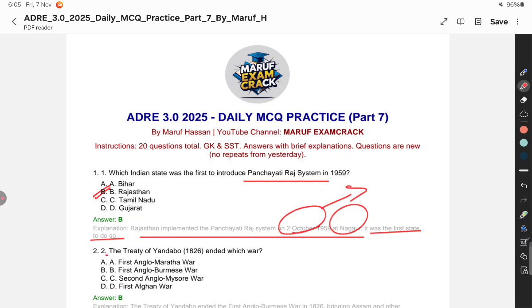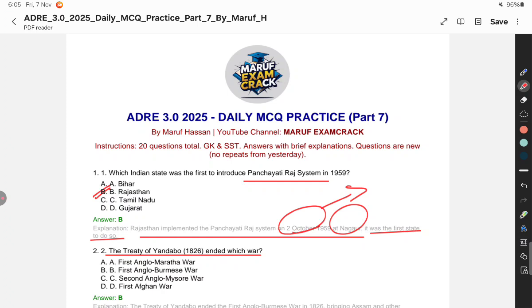All right guys, so next question. The Treaty of Yandabu in 1826 ended which war? Treaty of Yandabu যেটো হৈছিল, তাৰ আগতে আমি জানিব লাগিব যে কাৰ মাজত হৈছিল. Obviously the Burman Empire versus the British.